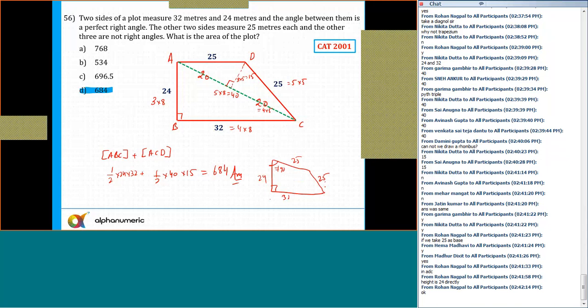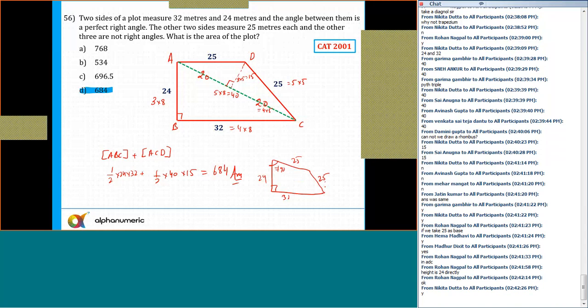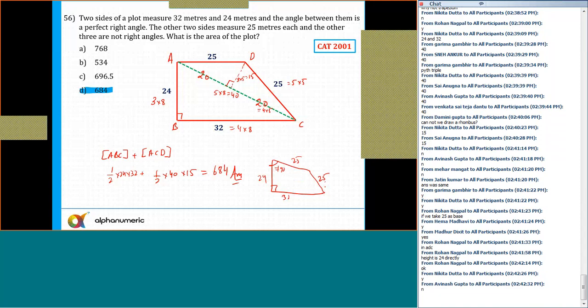Is that clear to all of you now? Any other doubt? Okay. The figure was not drawn to the scale.